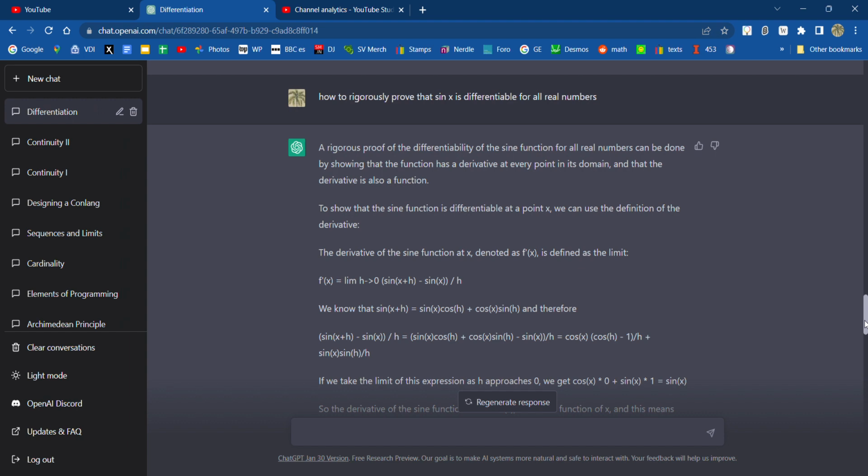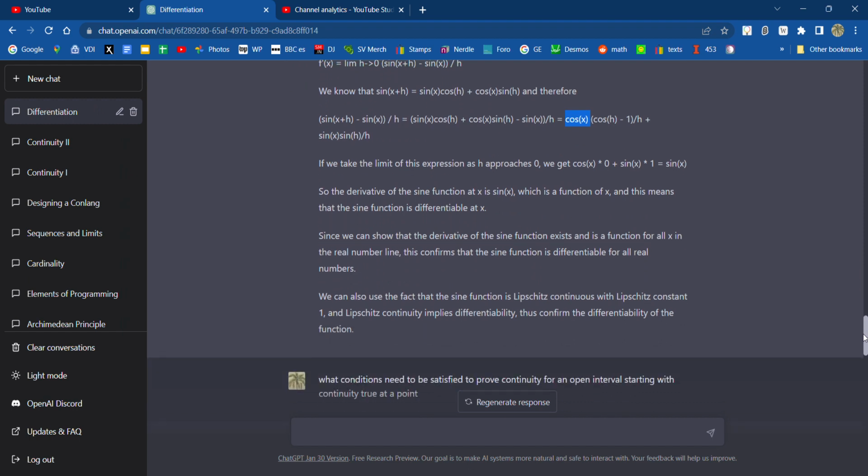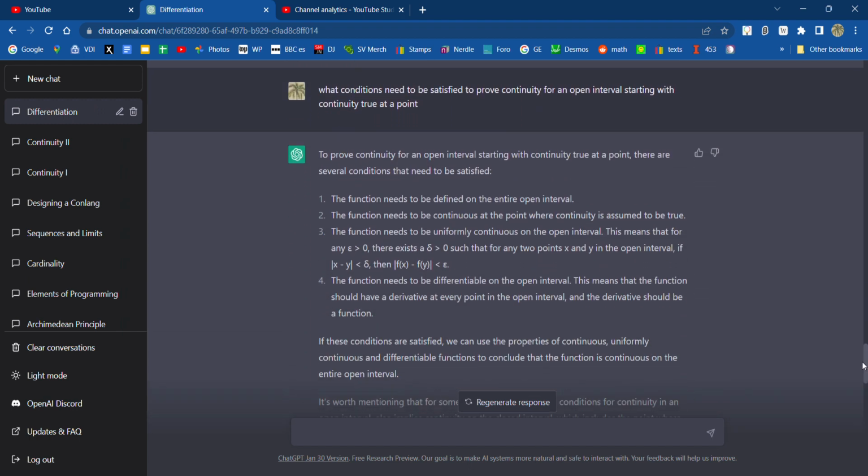Then I asked it how to rigorously prove that sin x is differentiable, which I did correctly before looking this up. So I want to make sure that I don't have ChatGPT as my crutch, giving me a fish instead of teaching me how to fish. So by the time I went to ask it, I had already solved this problem. You just figure out a way to break out sin of x plus h, and then that eventually leads to something that has cosine, and everything else cancels when you take the limit as h goes to 0. That's the way it's done. And yeah, got confirmation that it could do it, and I could do it as well, which is wonderful.